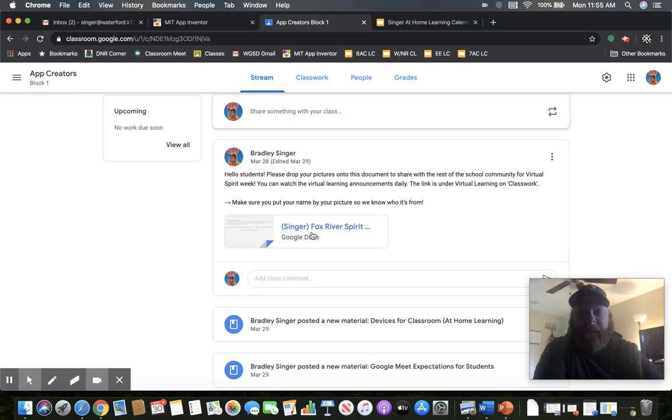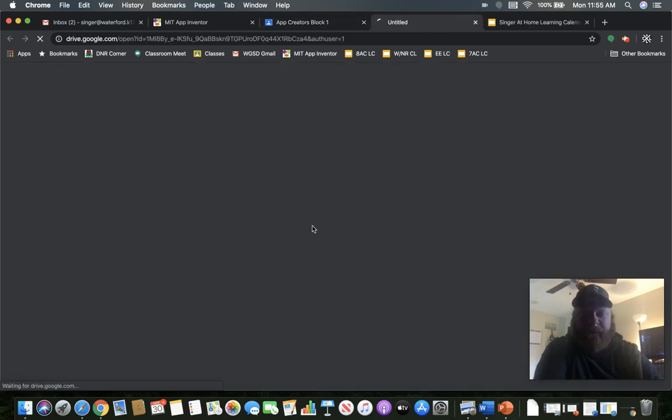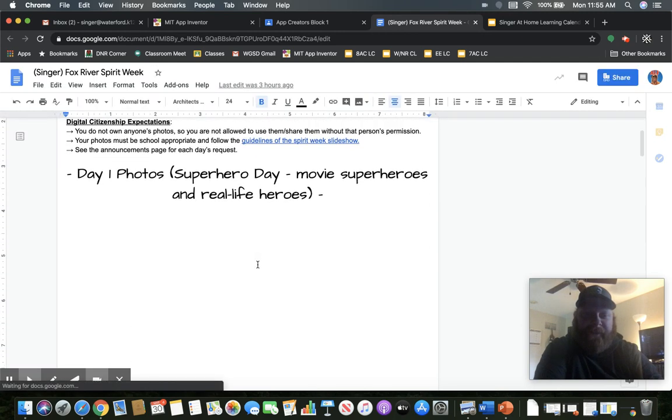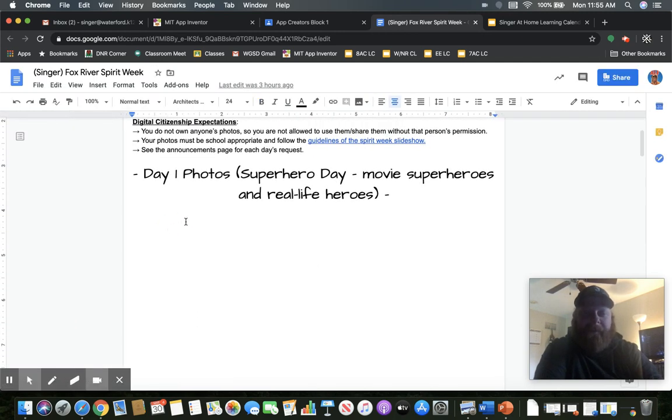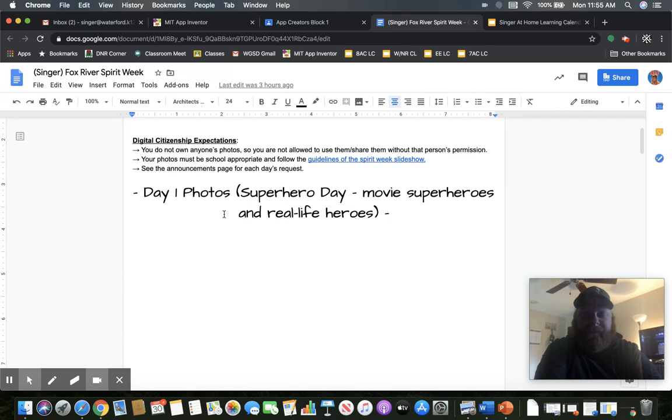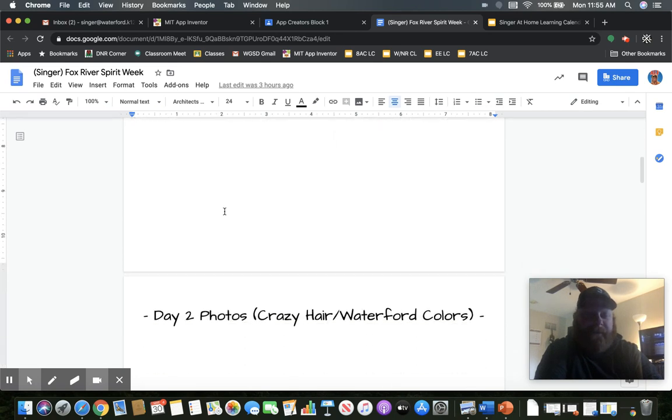Let's have fun while we're at home. If you're in my first hour block, which is the app creators for block 1, you can click on this document and you can start putting pictures in here if you want for each day. I'll be collecting them. Make sure you're still following some guidelines of good, appropriate stuff, being a good digital citizen. And let's have fun putting those together.